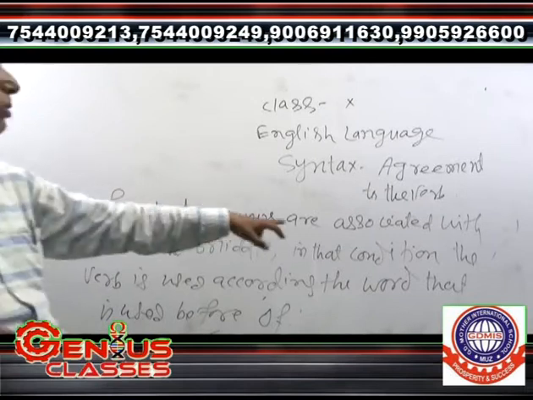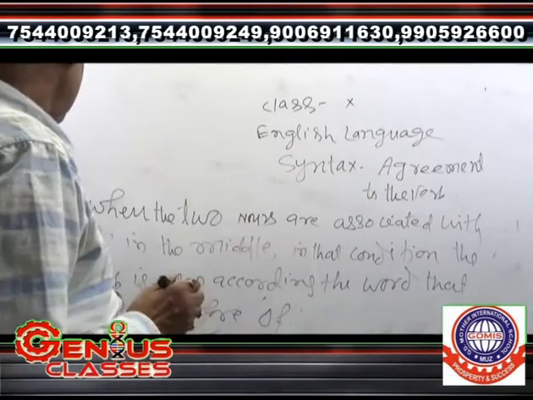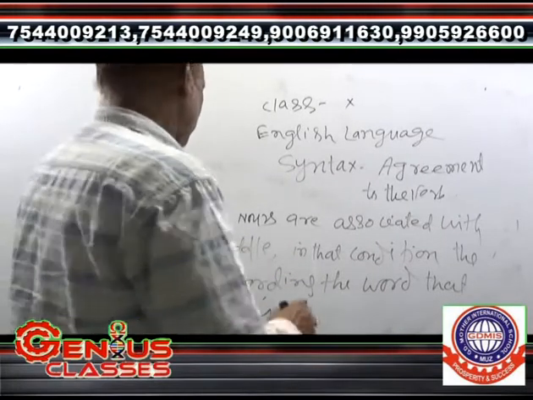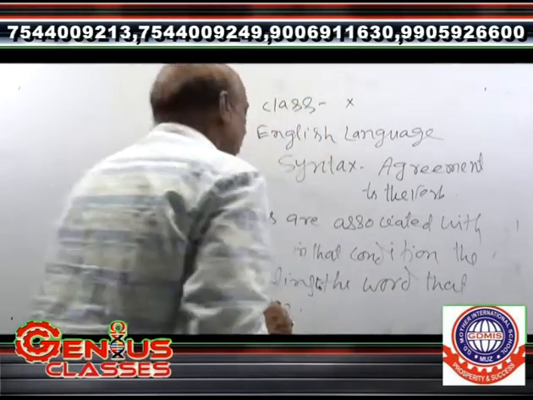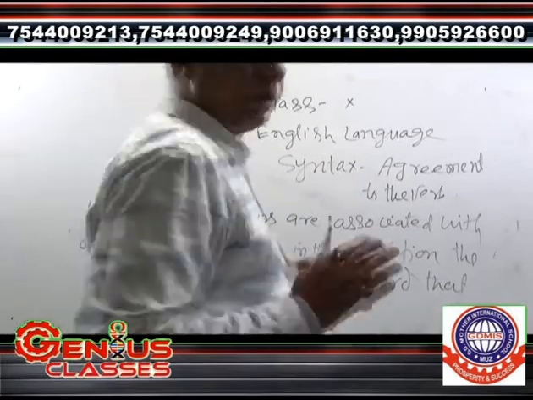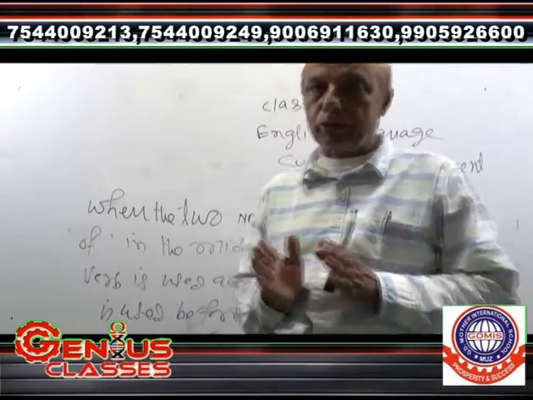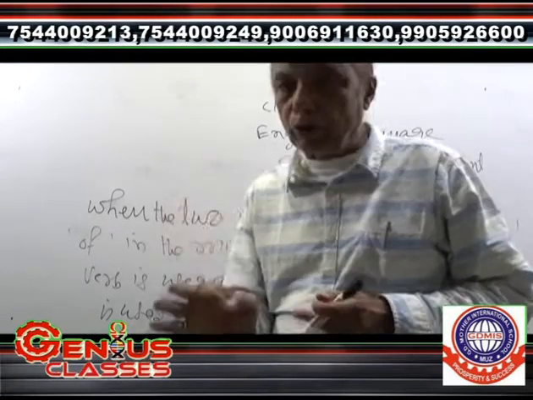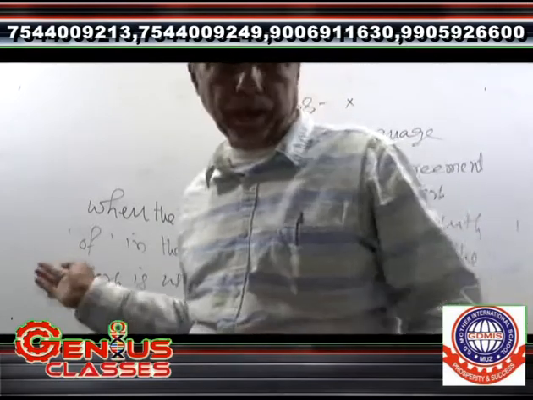When two nouns are associated with "of" in the middle, in that condition the verb is used according to the word that is used before "of". Pay attention: there are two words, and the two words are associated with "of" in the middle. The verb is used according to the subject that comes before "of". As for example,